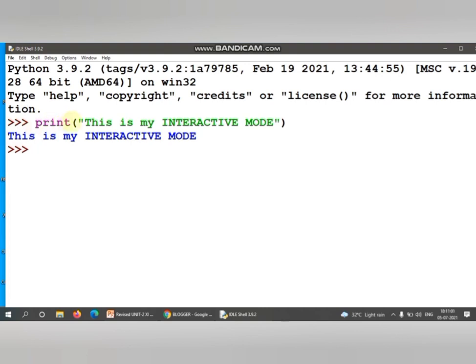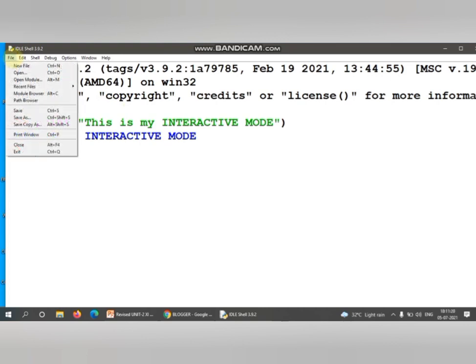So I've written the print command and I've written the statement which I want to print. Whatever is given inside double quotes is shown here in blue. You can see this is my interactive mode, this is the output. So that is interactive mode, and let's see the script mode.